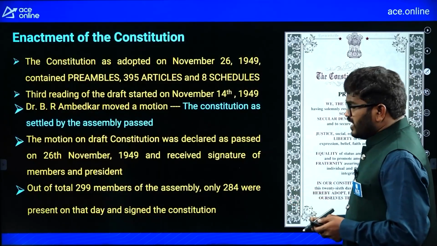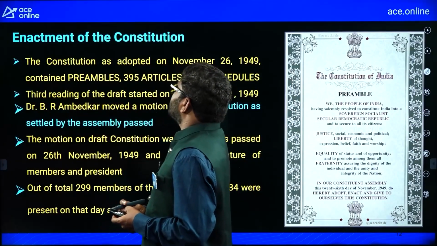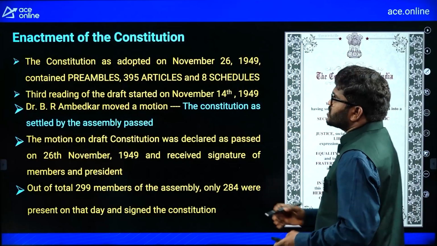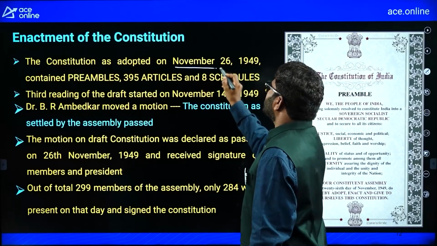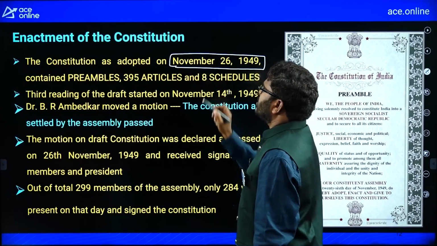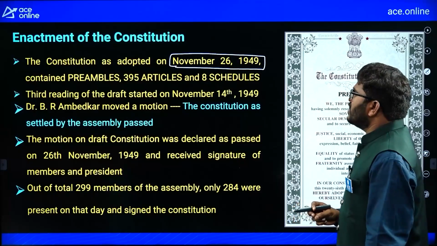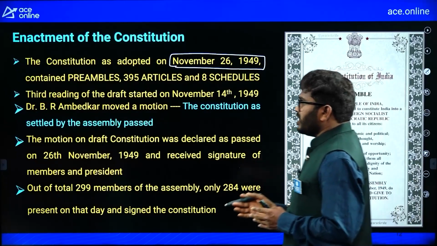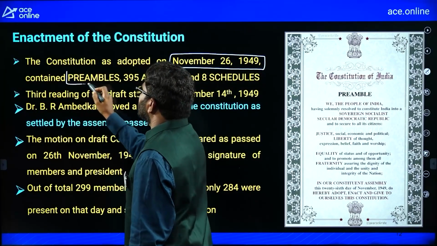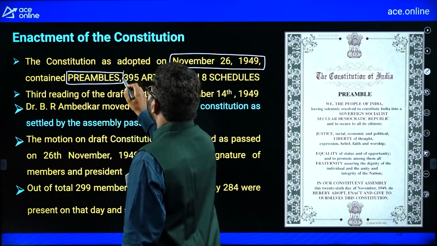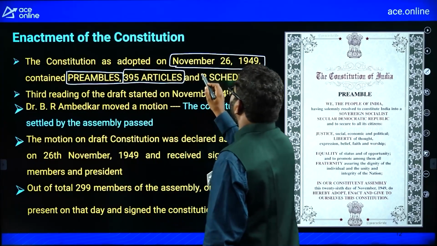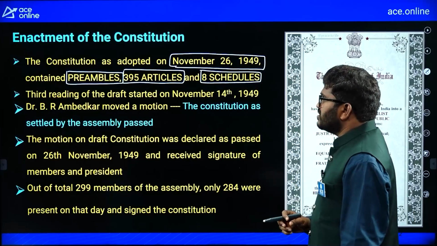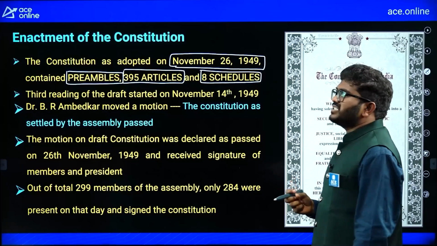Right. Now see here, the enactment of the Constitution. The Constitution was adopted on November 26th, 1949. The original Constitution contains a preamble, 395 articles, and 8 schedules.